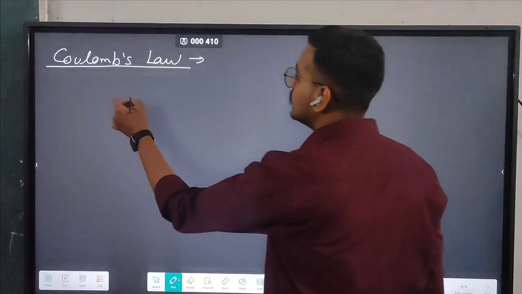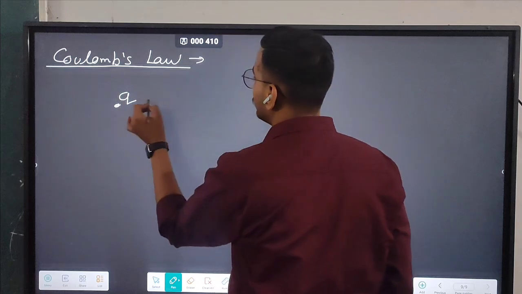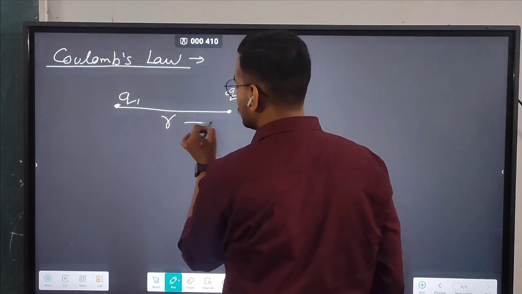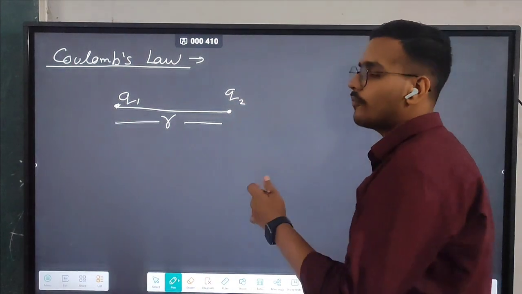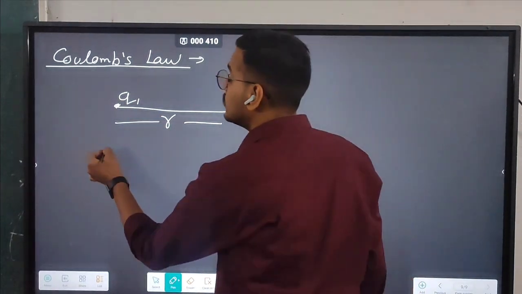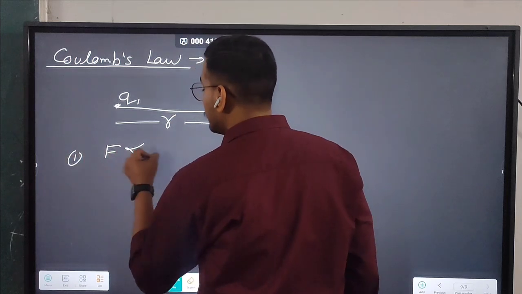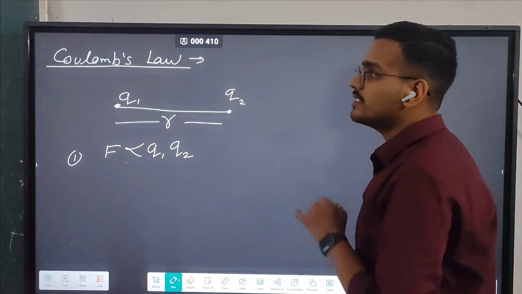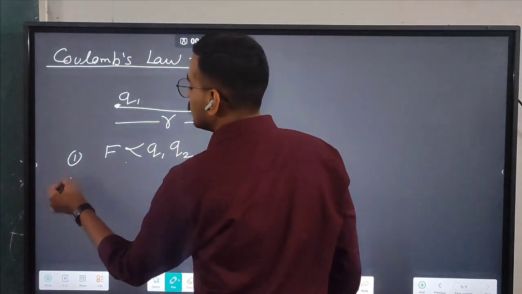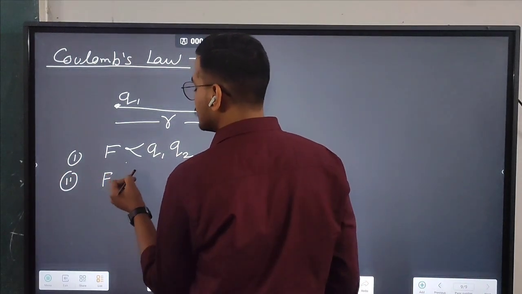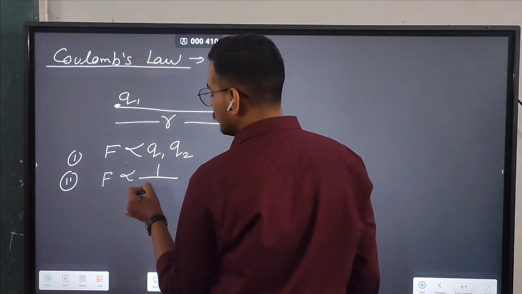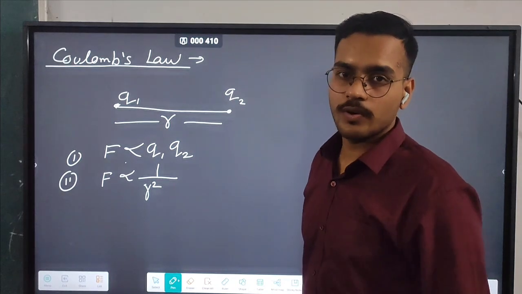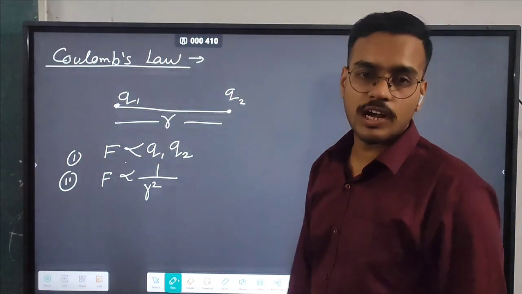Let's say there are two charges Q1 and Q2 which are kept at some distance, with separation, let's say, r. Then the value of the force between these two charges will be directly proportional to the product of the magnitude of these charges. And the second statement he gave is that the force between these charges will be inversely proportional to the square of the distance between them. Okay, so these are the statements of Coulomb's law.